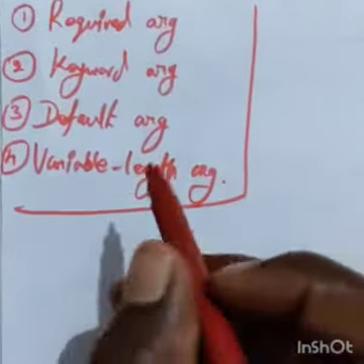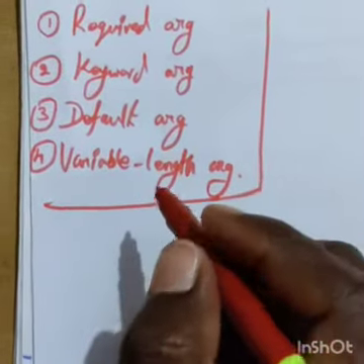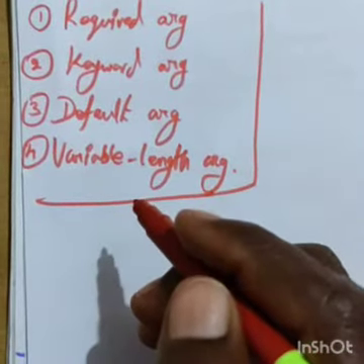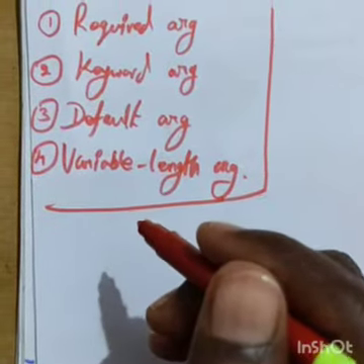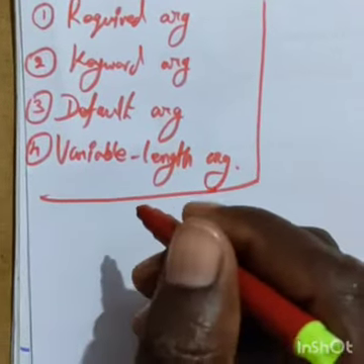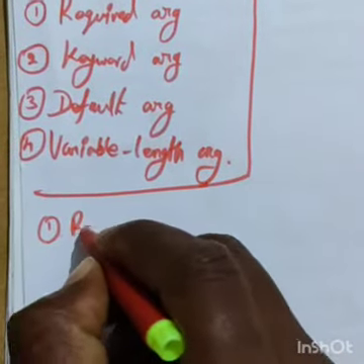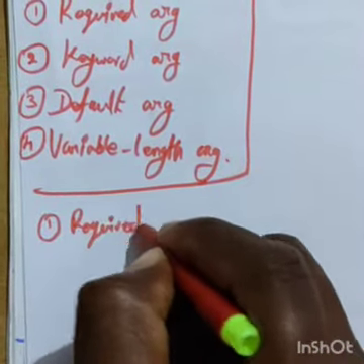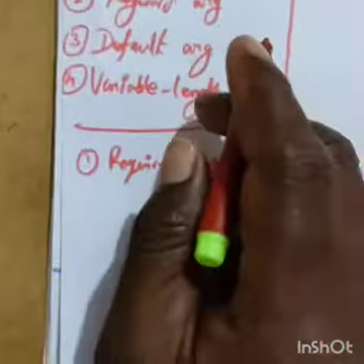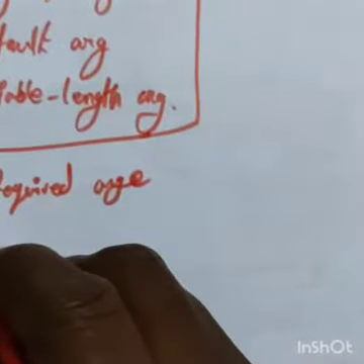Today I will teach you one by one. Listen carefully. I will also teach you a simple example. If you understand the simple examples, you will understand the program concept very clearly. Okay, good. First I will teach you the required argument. I will teach you a small program, listen carefully.